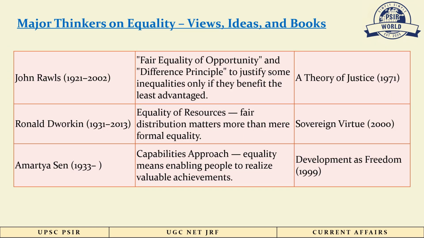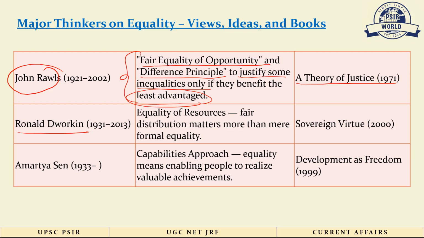One of the greatest thinkers on equality is John Rawls. He gave the concept of fair equality of opportunity and the difference principle to justify some inequalities only if they benefit the least advantaged. We'll talk about this concept in detail in our video on the topic of justice. And his most famous work is A Theory of Justice, 1971. Ronald Dworkin, he gave the concept of equality of resources and he says that fair distribution matters more than mere formal equality. And his book is Sovereign Virtue, published in 2000.